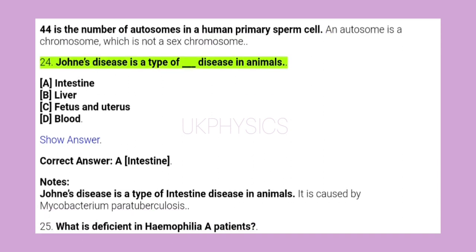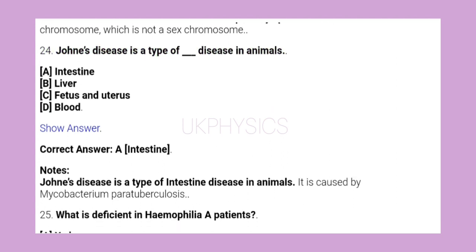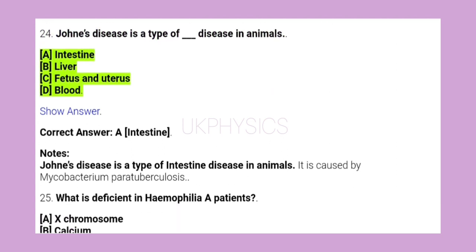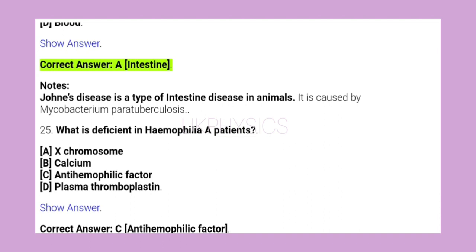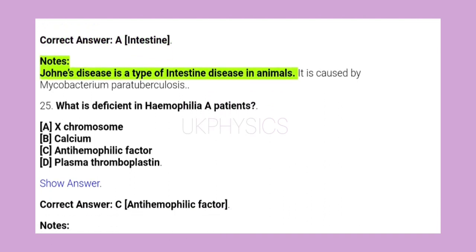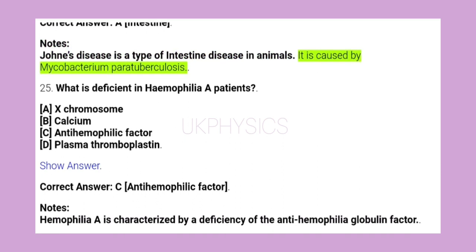24. Johne's disease is a type of ___ disease in animals. A. Intestine. B. Liver. C. Fetus and uterus. D. Blood. Show answer. Correct answer A. Intestine. Notes: Johne's disease is a type of intestine disease in animals. It is caused by Mycobacterium paratuberculosis.